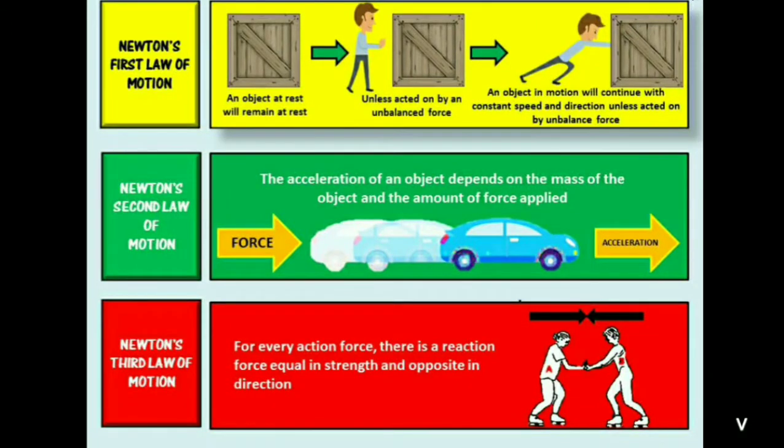So here, Newton's first law of motion. As you can see, here is a wooden box kept, and an object at rest will remain at rest. And here a person is trying to move the box unless acted on by an unbalanced force, and he is pushing the box. And it's written, an object in motion will continue with constant speed and direction unless acted on by an unbalanced force.